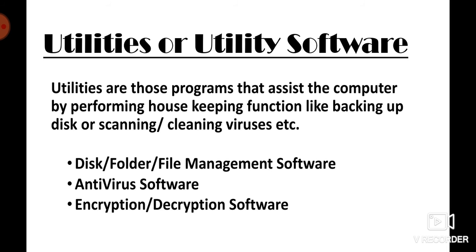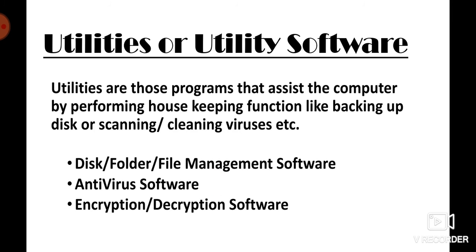Okay, next is antivirus software. I hope you all know about antivirus software. These software are used for protecting our system from viruses. Basically, if you are using internet, or if you are inserting any pen drive or any removable disk in your system, a virus can come from any secondary media.